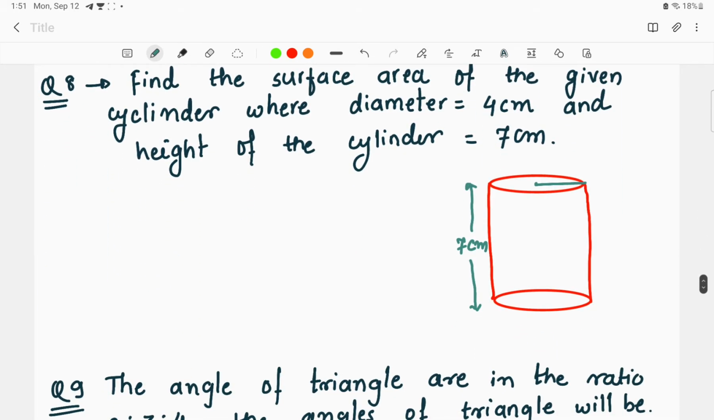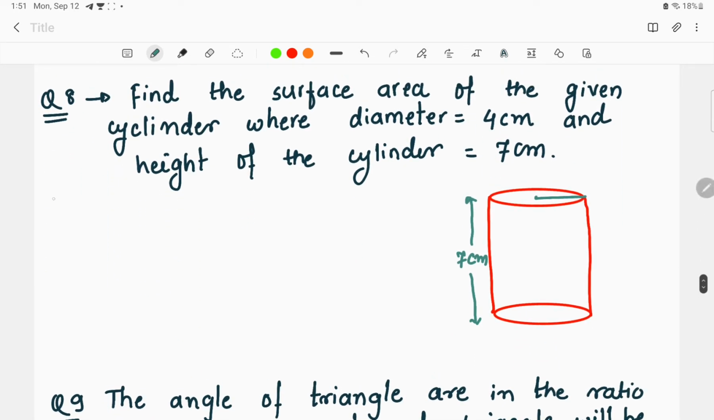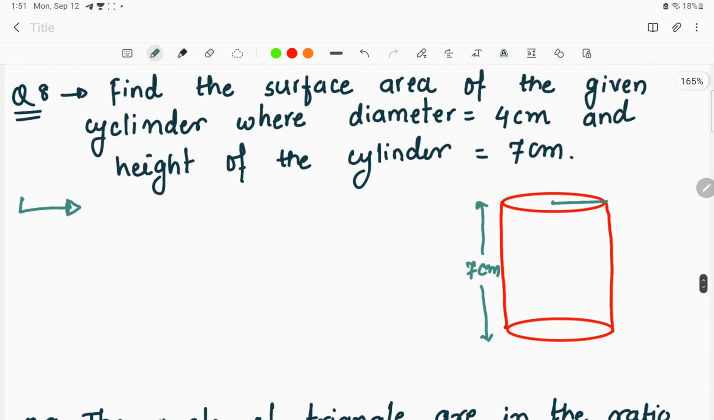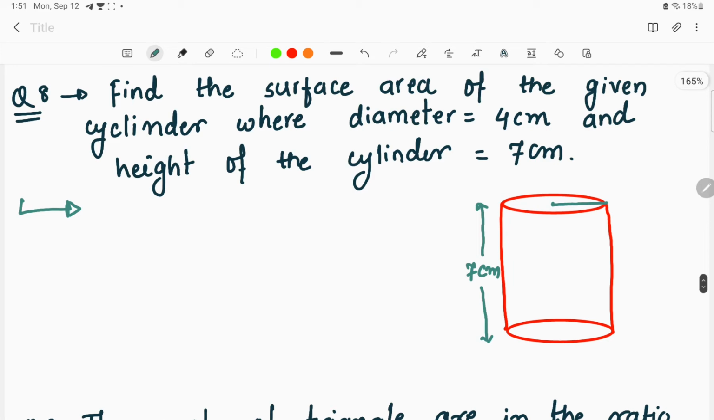Find the surface area of the given cylinder where the diameter given over here is 4 centimeter and the cylinder's height is 7 centimeter. Okay, now for this explanation, we know that the curved surface area is equals to what? 2 pi r h plus 2 pi r square. Okay, this is the formula that we know.